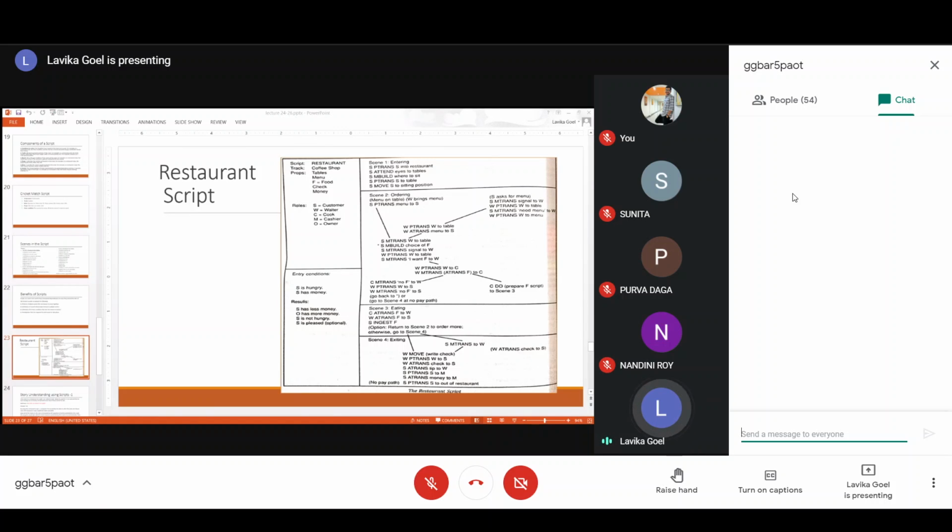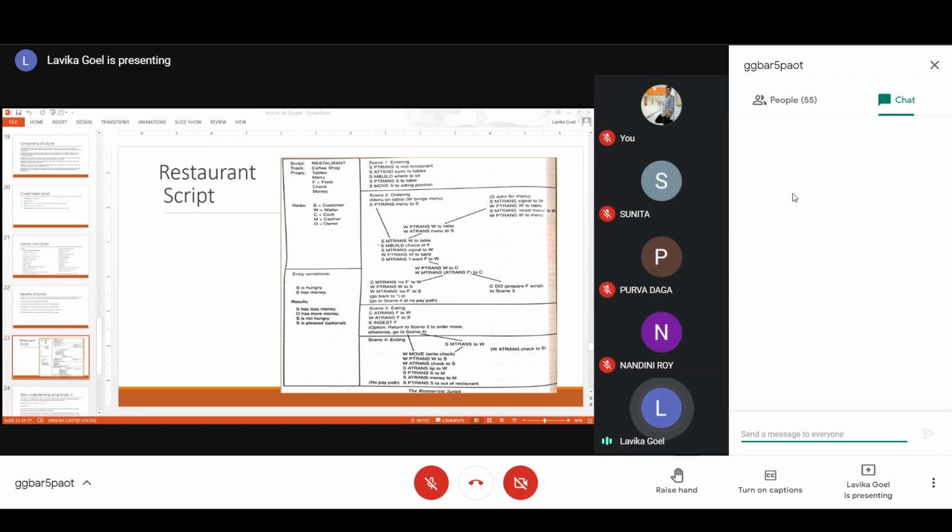So in case that food is not available, then the right hand side of this action would get activated. So WM trans to C, and C can also say that that food is not available. Cook can say that thing. So on the right hand side you see here C do, and on the left hand side it is the option that if there is no food. On the right hand side it is the normal case. So C do prepare F.